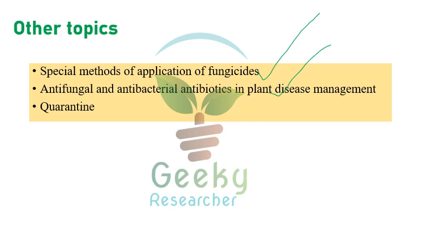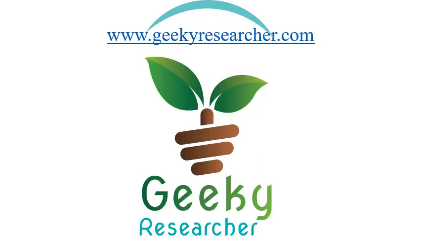Not only Aureofungin, but dermostatin, MYC4 and so many other antibiotics, bacterial and fungal, were developed by M.J. Thirumalachar. And about quarantine, maybe some important things about quarantine also, we can expect some questions.